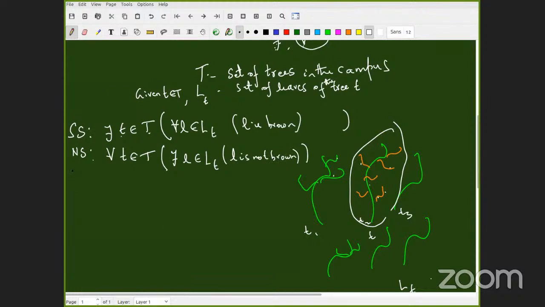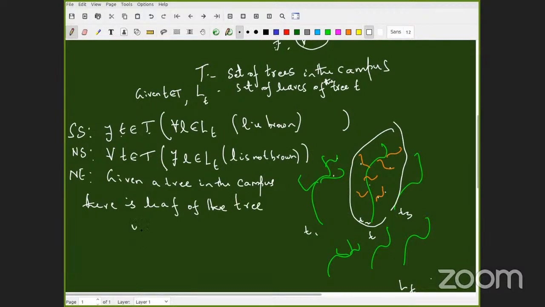But what is the English meaning? Can I write it in plain English also? Negation in English, what is it? Abhinaya, can you say again? Given a tree in the campus, there is a leaf which is not brown. There is a leaf of the tree, right? Yes, of that tree, which is not brown.